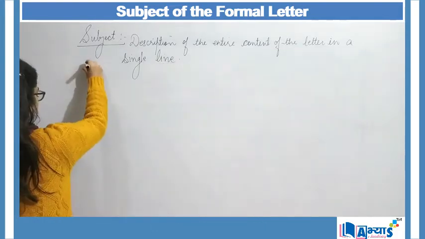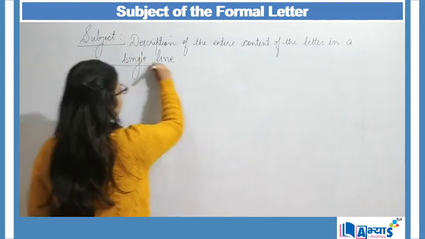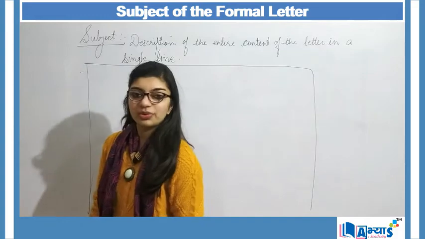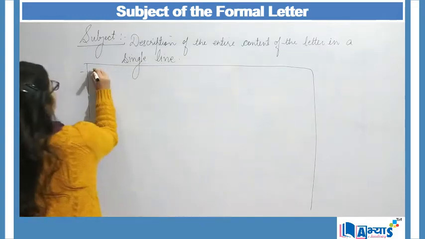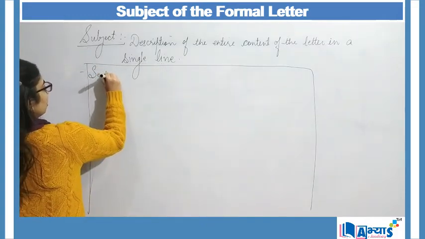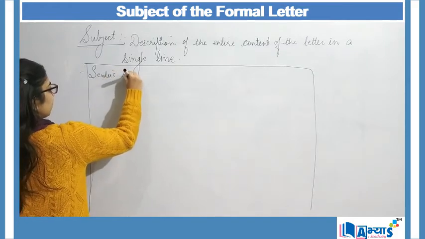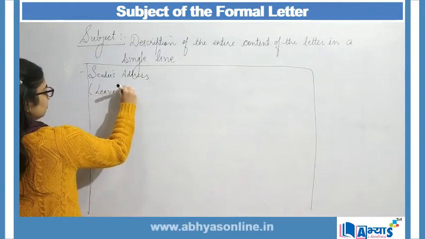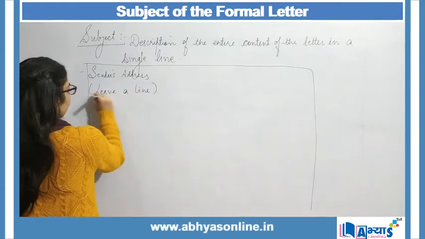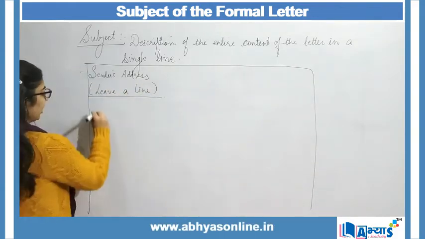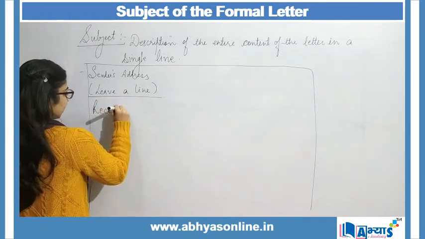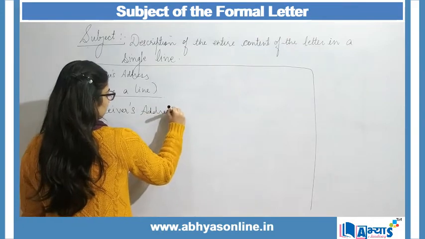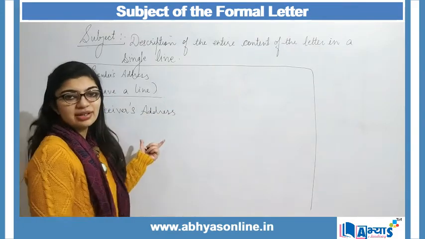Now we have discussed that our letter should first include the sender's address. So first my letter will include the sender's address, then I will leave a line, and then I will mention my receiver's address. With the receiver's address I will write the name of the receiver.